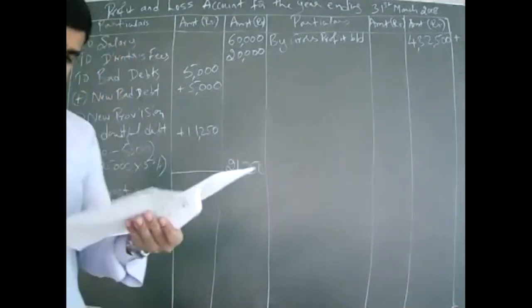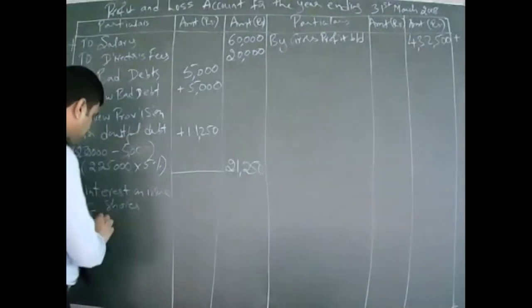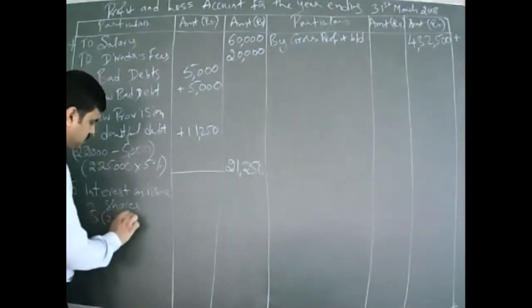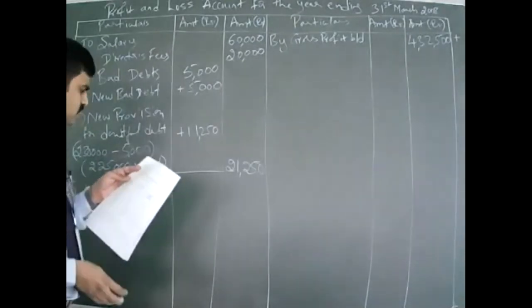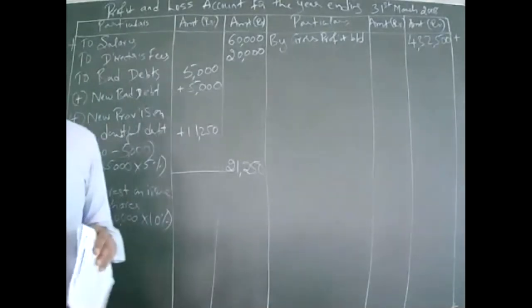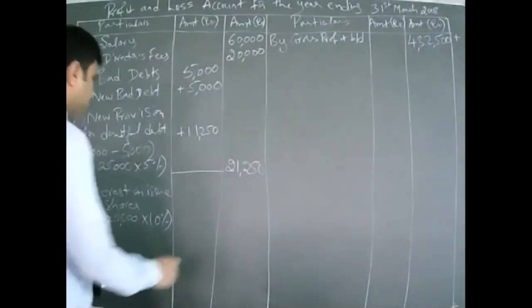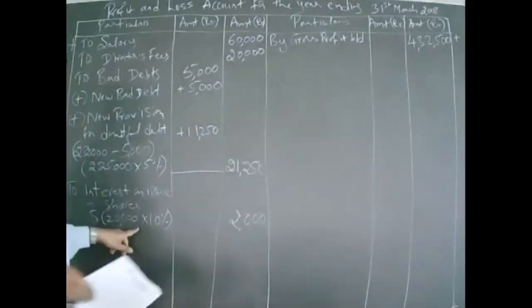How much discount have they given earlier? 20,000. So calculate 10% of 20,000. How much is it? 2,000. Again, it will come in the balance sheet.